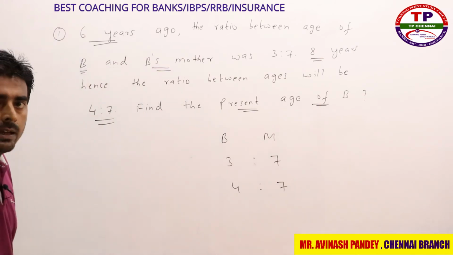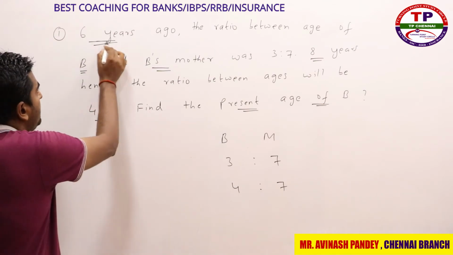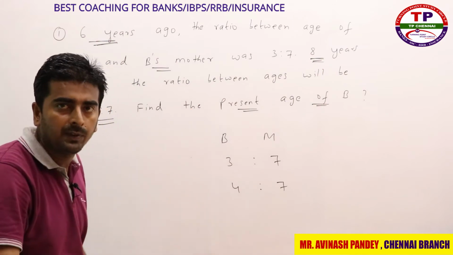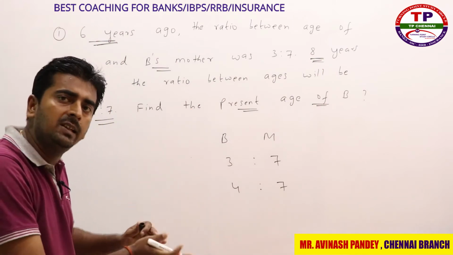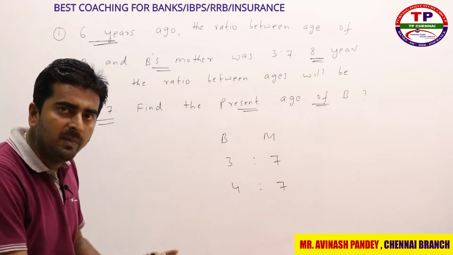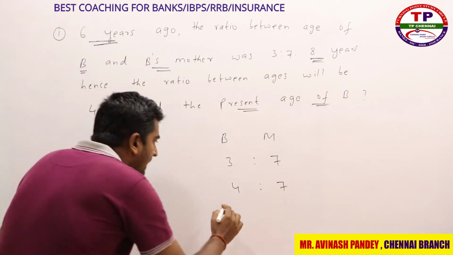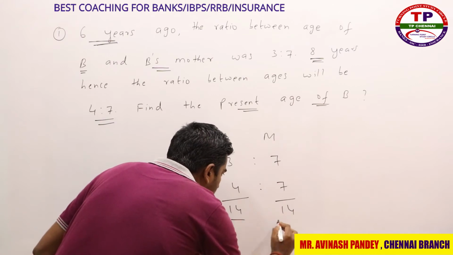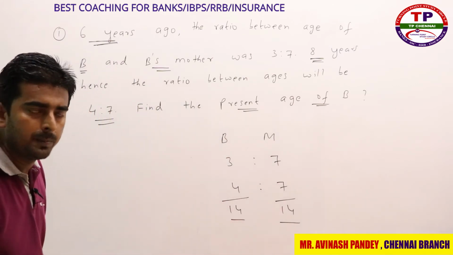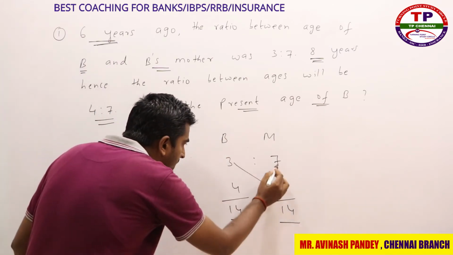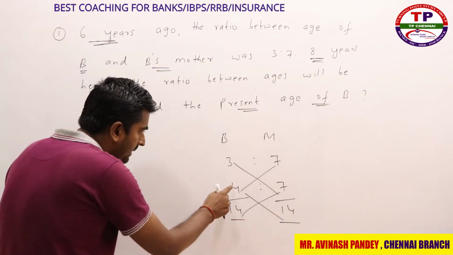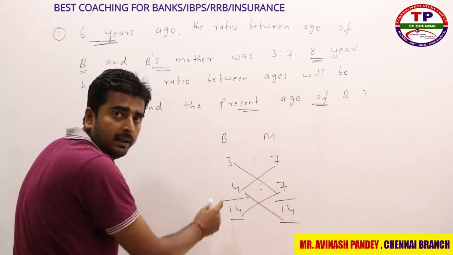Now when you read this question, 6 years ago and then 8 years hence. Hence is nothing but after. So what is the time gap there? 6 years ago, 8 years hence. Time gap is nothing but 14 years. Write 14 here and write 14 here, because the time gap is 14 years for both the persons. Cross multiplication method, right? So first multiply this number and this number and then take the difference.